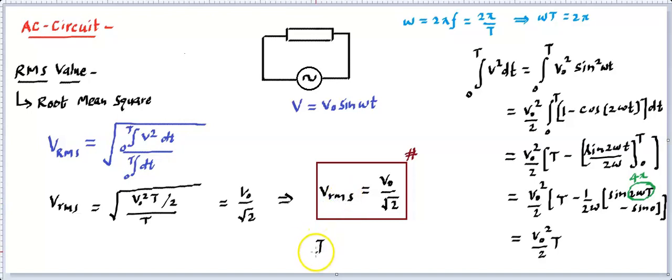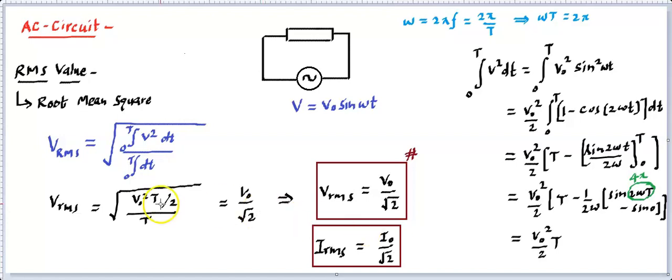Similarly, to find the IRMS value for a sinusoidal current, we take I naught, the maximum value, divided by root 2. So RMS values in sinusoidal sources can be identified as peak divided by root 2.